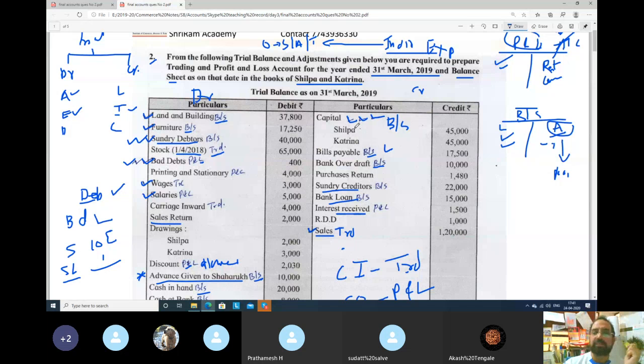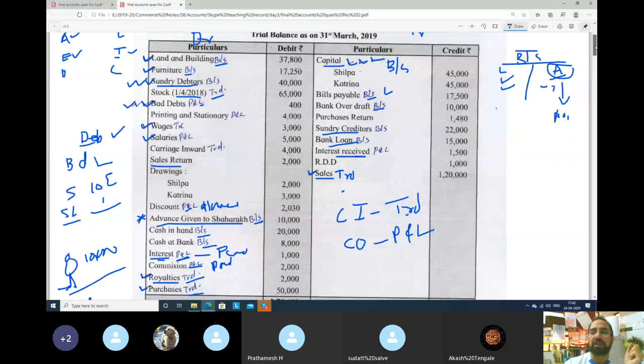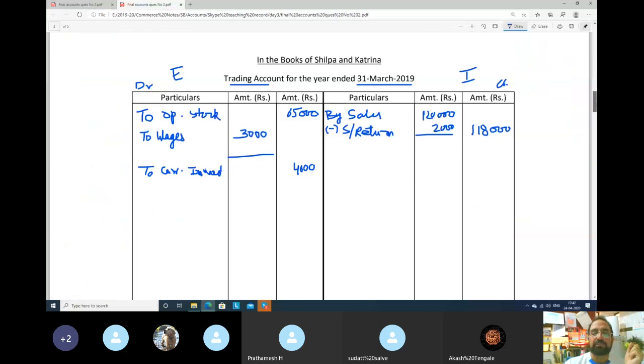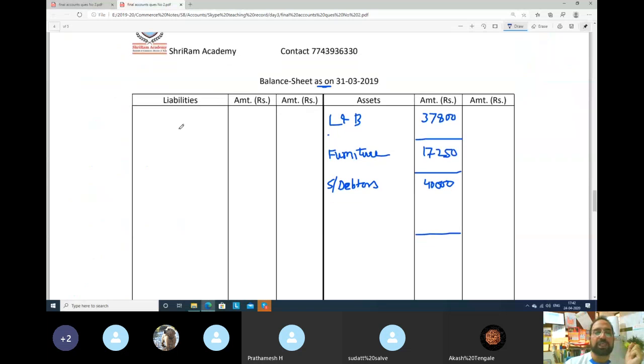Okay guys, see capital, Shilpa and Katrina. See, the better remember, capital is always a liability. Okay, so let's see how we will take it in our final accounts. In the balance sheet we will take. Always capital will go to the liability side. If you remember last year in 11th standard, capital we were taking, but that was only for one person because we were doing sole proprietorship.